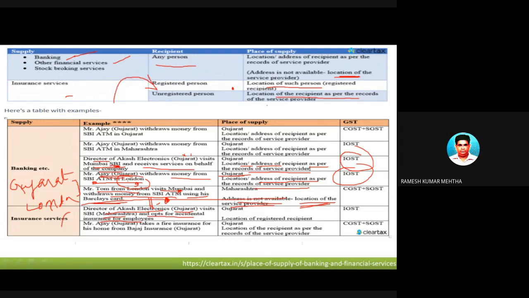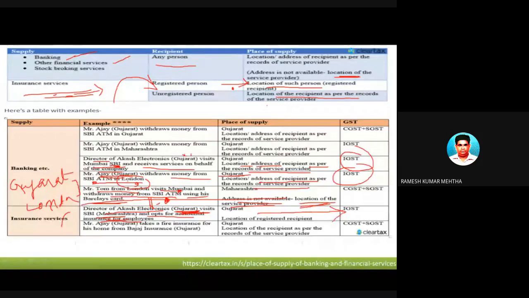And assuming that it has got registered. Now, in case of registered services, a registered person getting or availing services, the answer is the location of such person. Where is the location of such person? It is in Gujarat. And from where is he getting services? He is getting services from Maharashtra. So Gujarat is a different state, and Maharashtra is a different state. So it is an interstate supply of services, and we levy IGST.